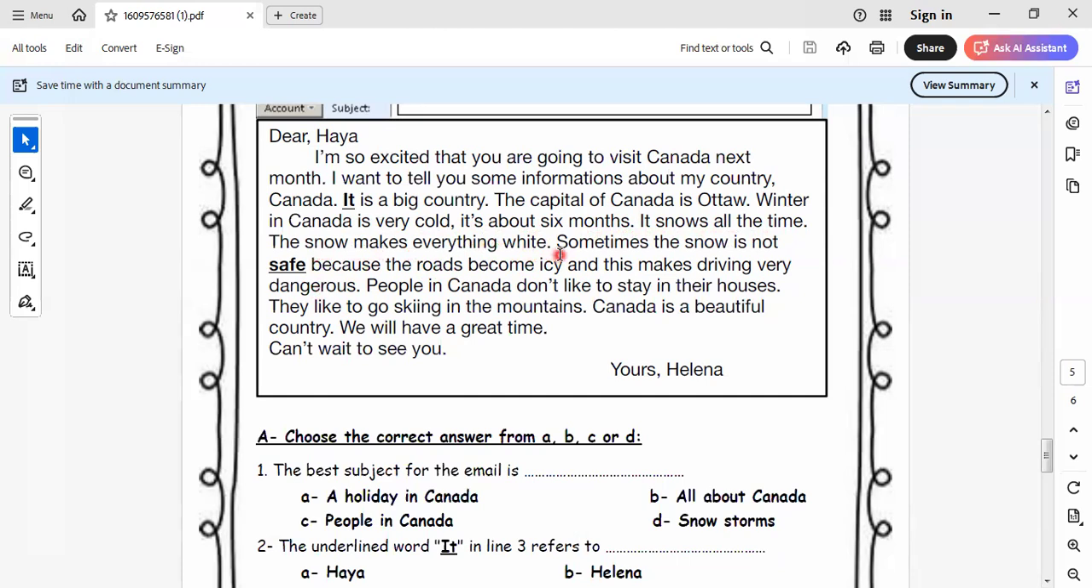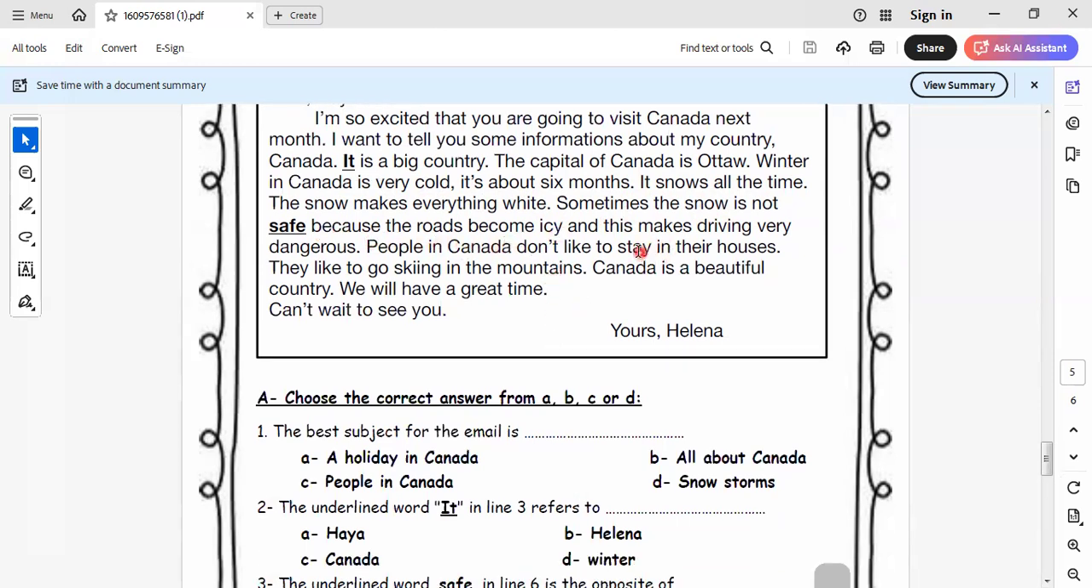The snow makes everything quiet. Sometimes the snow is not safe because the roads become icy, means full of ice, and this makes driving very dangerous. If we have snow in Egypt or any country, it stops the movement of cars. So if we have snow on the land, what happens to the cars? I think ice and rain stop the moving of cars in this weather.